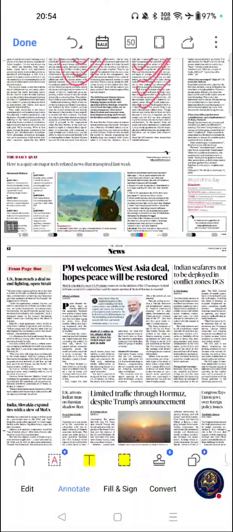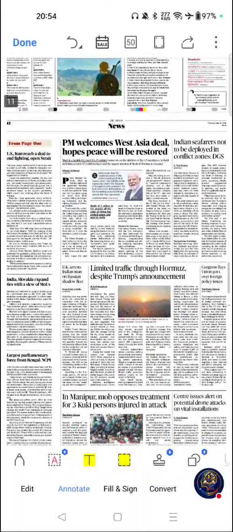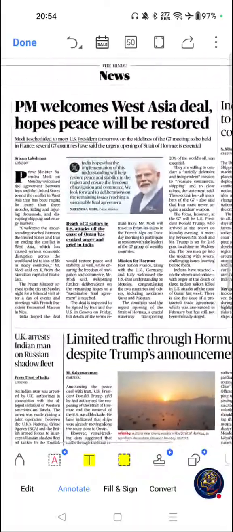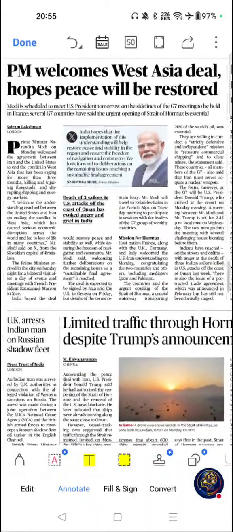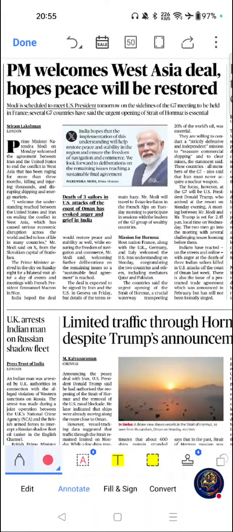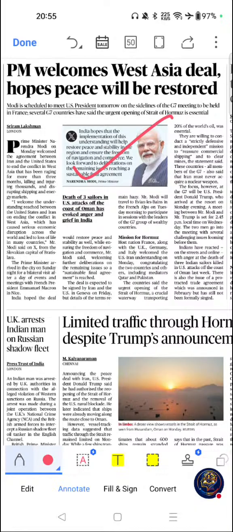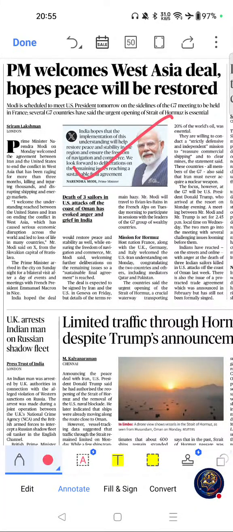Move on to page number 12, news section. The first important article from this page was this one. PM welcomes West Asia deal, hopes peace will be restored.